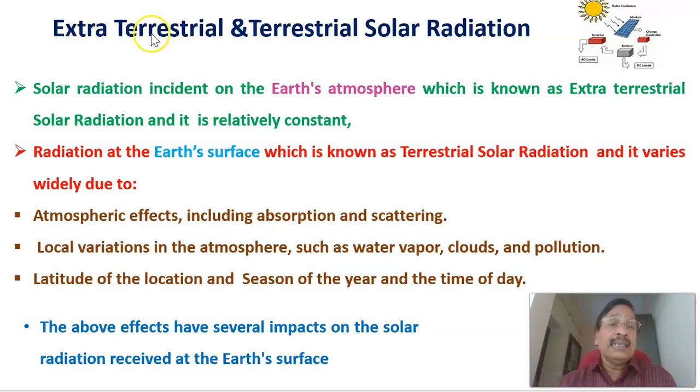But extraterrestrial solar radiation is almost constant, relatively constant as such. That is the radiation at the Earth's atmosphere. But terrestrial solar radiation is the radiation at the Earth's surface. That is affected by these factors. The above factors have several impacts on the solar radiation received at Earth's surface.